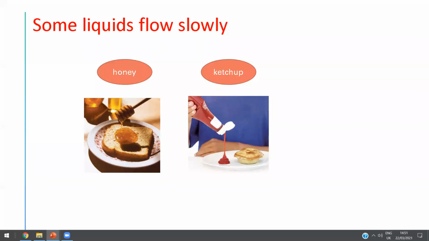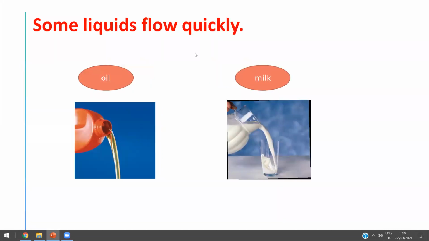Yes, Ali Abdullah, which liquids can flow slowly? Because it is thick. Honey, and what else? Ketchup, amazing. And which flow quickly, Ali?